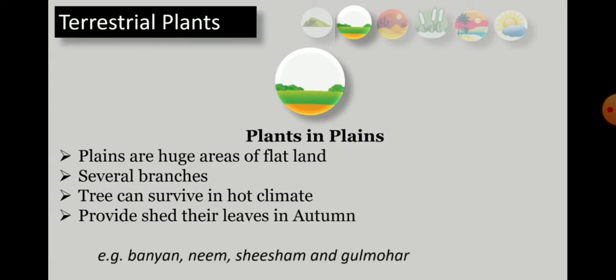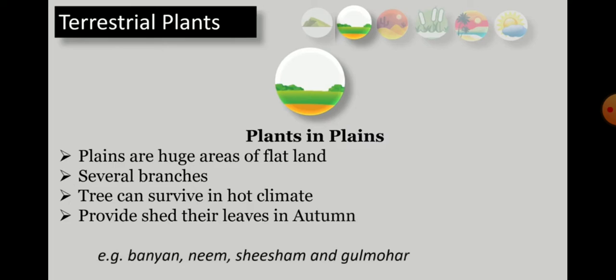Some examples of trees growing in plains are peepal, mango, banyan, gulmohar, cotton, and sesame. These plants have several branches. They can survive in hot climate also. They provide shade, and shed their leaves in the autumn season.